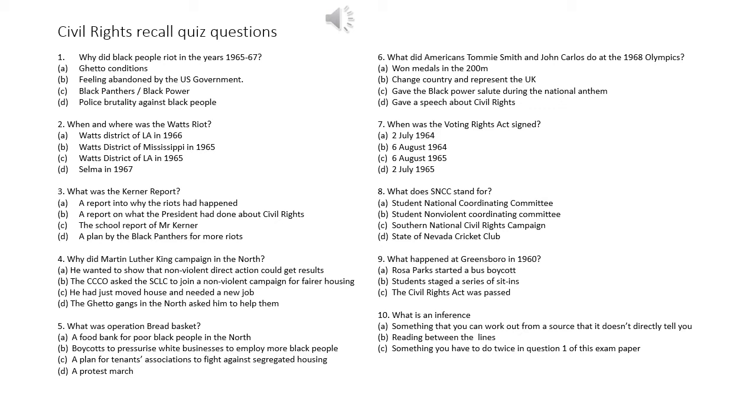Number 6, what did the Americans Tommy Smith and John Carlos do in the 1968 Olympics? Did they A, both win medals in the 200 metres? B, change country and represent the UK? C, give the Black Power salute during the national anthem? Or D, give a speech about civil rights?